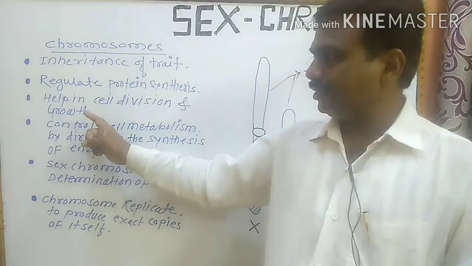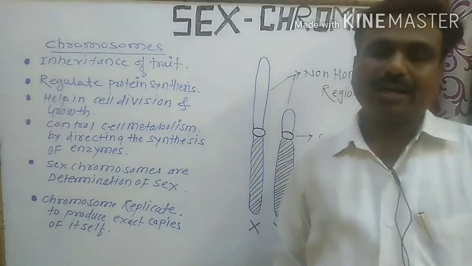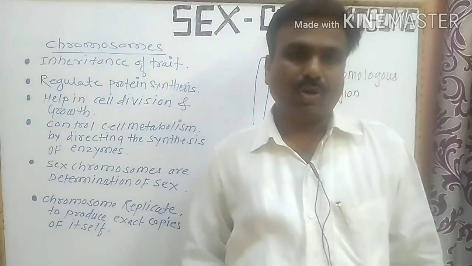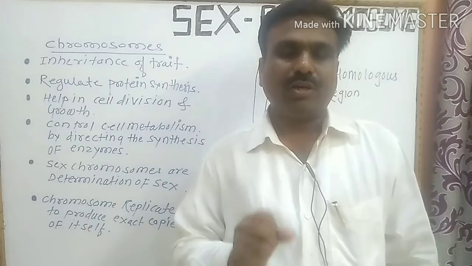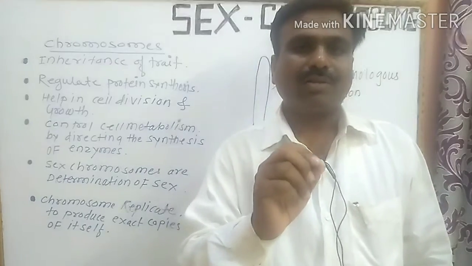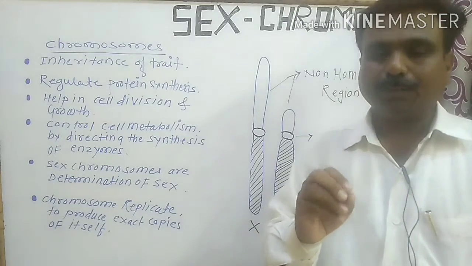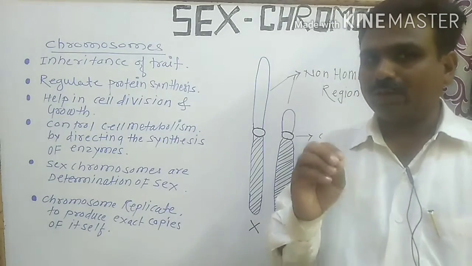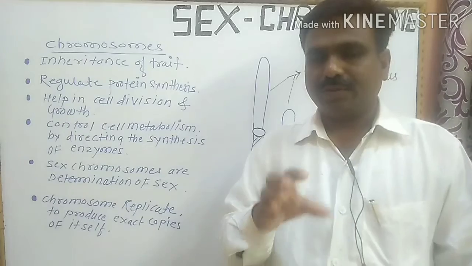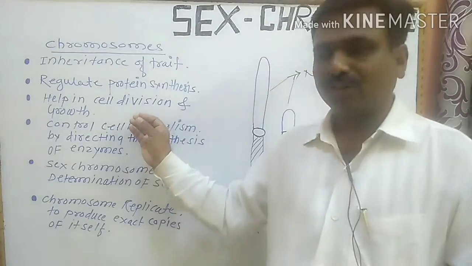The third function is helping in cell division and growth. Chromosomes help in the cell division process and the growth of the organisms. These are important functions of the chromosome.